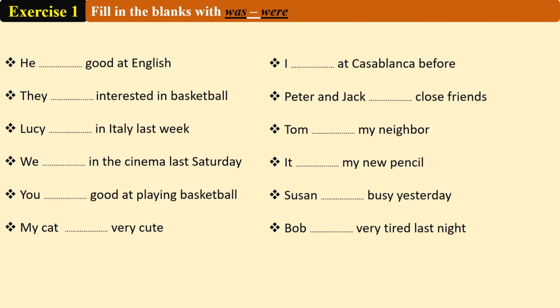Exercise 1. Fill in the blanks with was or were. You can stop the video and try to answer the exercise. Now let's answer. He was good at English. They were interested in basketball.